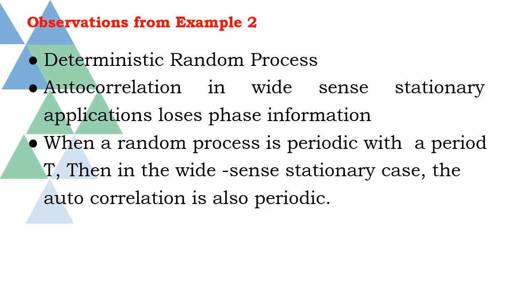That is, the autocorrelation in wide sense stationary application loses phase information. Third one, if x of t is a periodic signal with period T, then in the wide sense stationary case, the autocorrelation is also periodic with a period T.